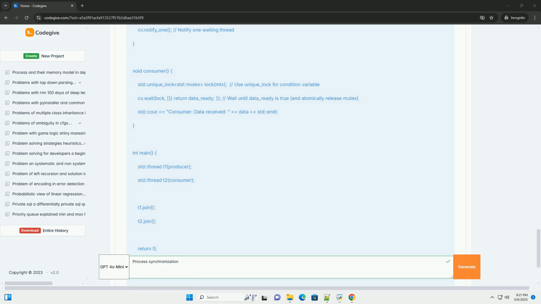Avoiding deadlock. To prevent the deadlock, you could ensure that both threads acquire the mutexes in the same order. Example: always acquire mutex 1 before mutex 2. C++ also offers std::lock to lock multiple mutexes atomically, all or nothing.